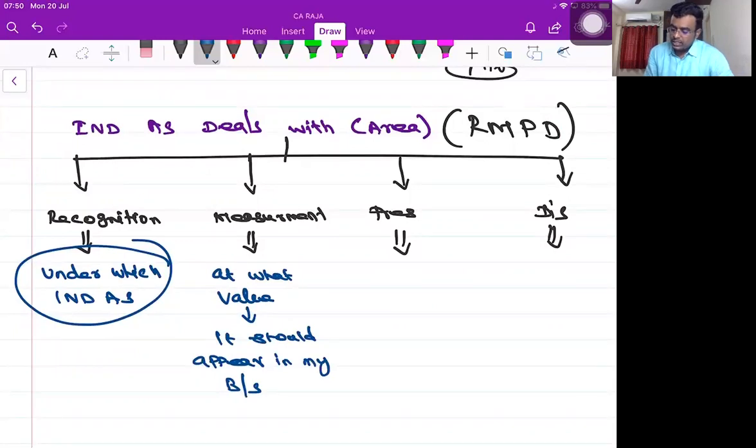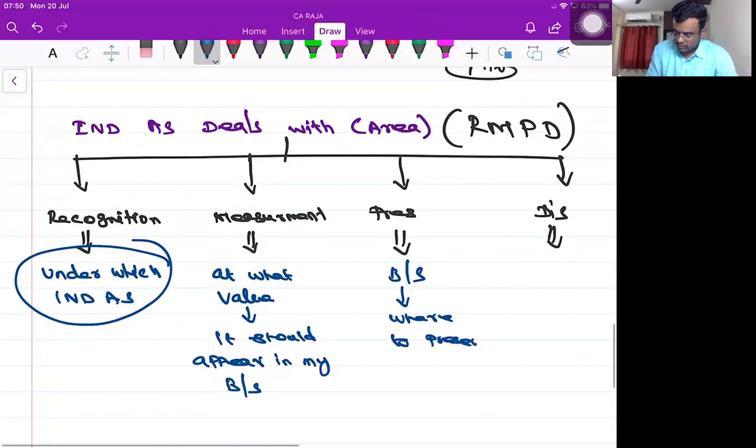Now presentation. In which place am I supposed to present in my balance sheet? Where to present? Disclose. What are the details? There are different accounting policies.